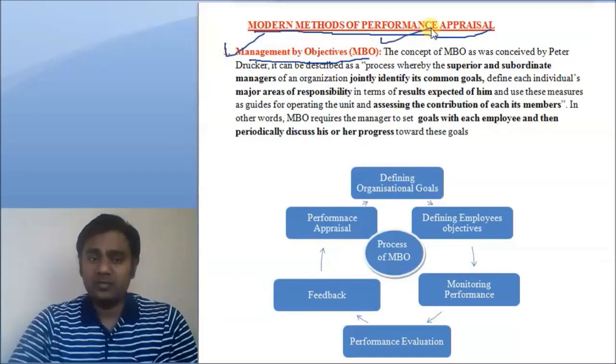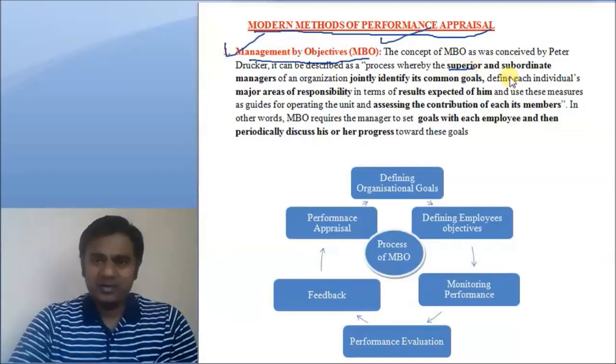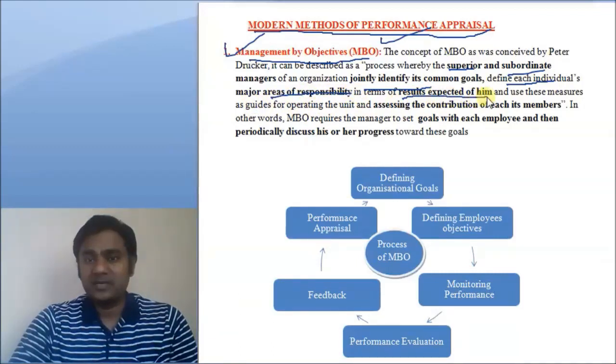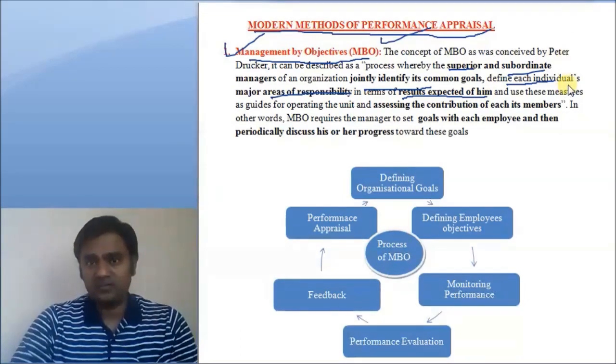This is the most popular method. Many companies use this method. So in this method, what happens is, a superior and subordinates in a company jointly identify the goals to be reached. And they define individuals' major areas of responsibility in terms of results expected of him, the responsibility of a subordinate,